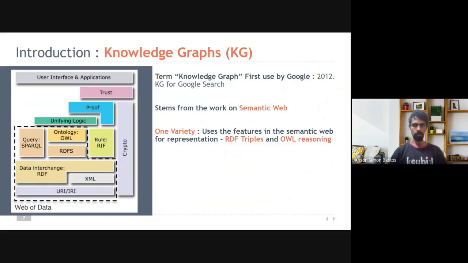The term knowledge graph was coined in the context of Google search. It stems from the work on the Semantic Web. The Semantic Web stores information in mainly two varieties. In the first, the representation is stored in the form of RDF triples and OWL reasoning. In the second variety, we store the graph along with the node properties and relation information in a graph data store such as Neo4j.